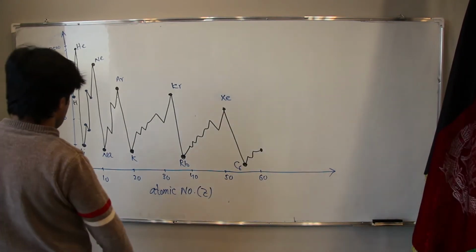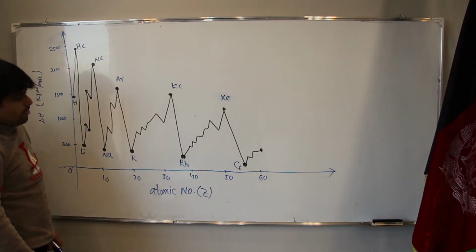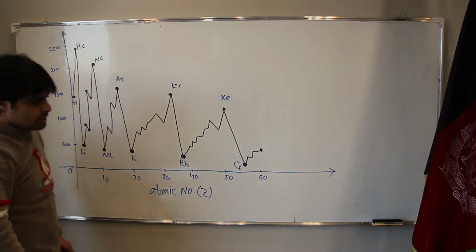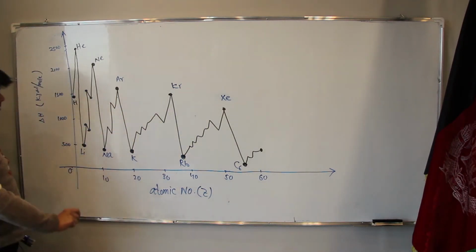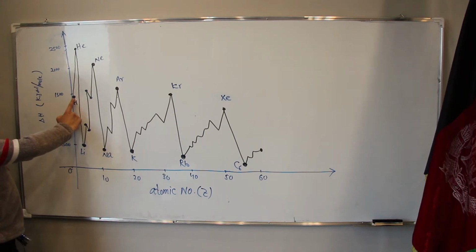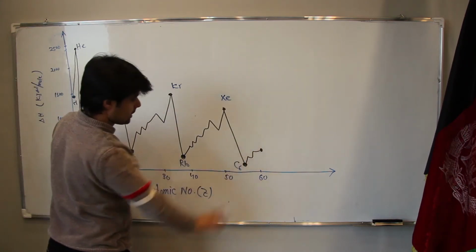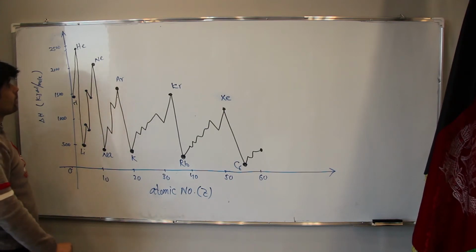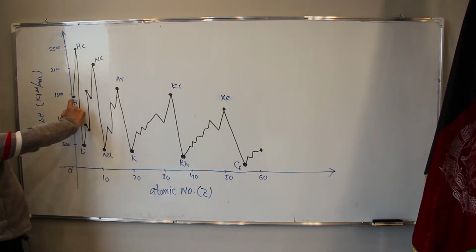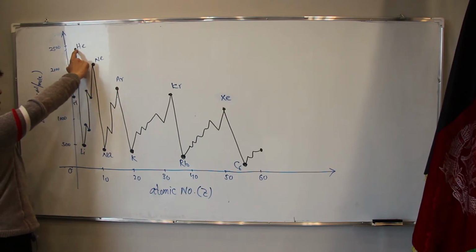Okay, we have plotted the first ionization energy for the atoms whose atomic number is from 1 up to 60. In here the graph is quite striking. It means we have to pay attention to that one. Now look, whenever you're going from hydrogen to helium, the graph is increasing.